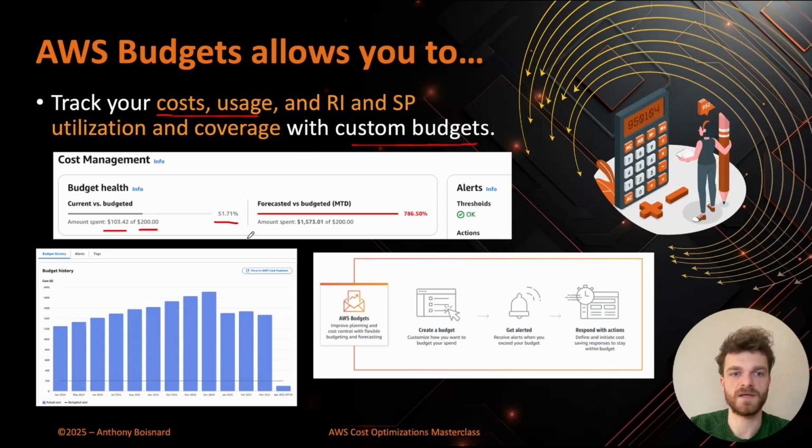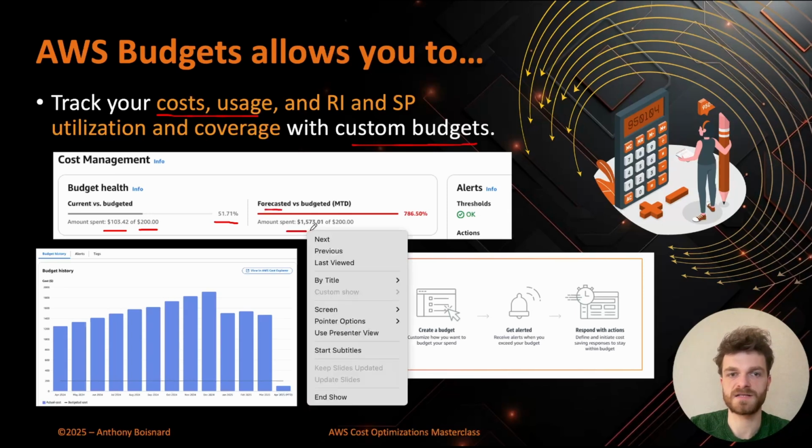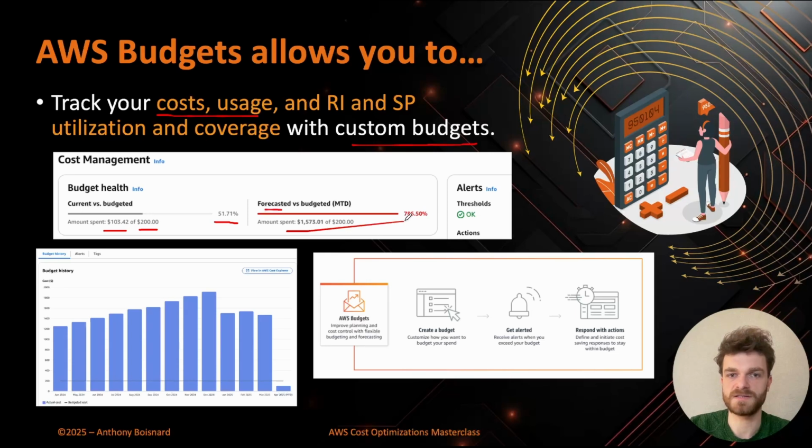And because I'm in the early stage of that month, the forecast here says that I will exceed that budget amount by this percentage here. You can also create reservations instances and savings plans, utilization and coverage budgets. And if I go back to this $200 budget here, you can retrieve this line of $200, and you can see that for each month, I have exceeded my budget.